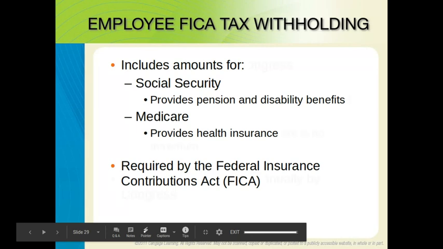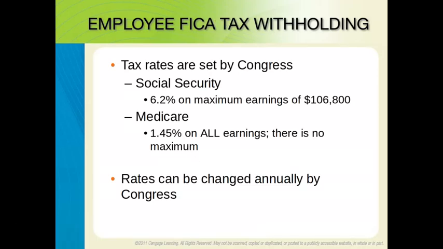These numbers are subject to change. They're set by Congress. For our purposes, we're just going to use 6.2% for Social Security and 1.45% for Medicare. Sometimes these change, but we're just going to keep on saying it's these. For Social Security, we're going to take our total for that month or week, so our weekly gross earnings, and multiply it by 6.2%. We're going to convert that to 0.062.